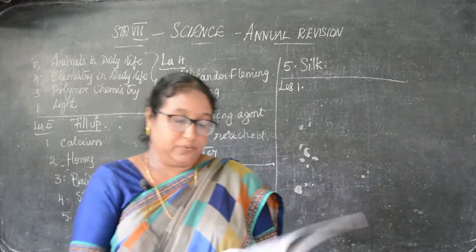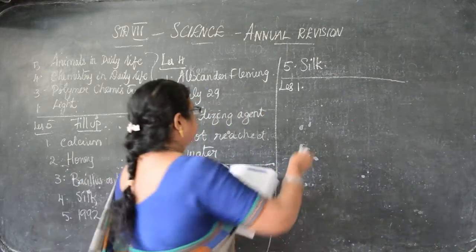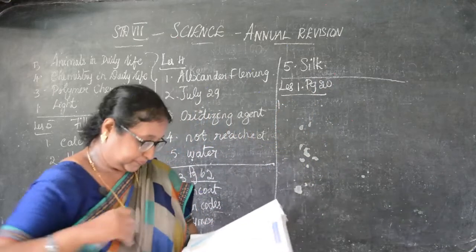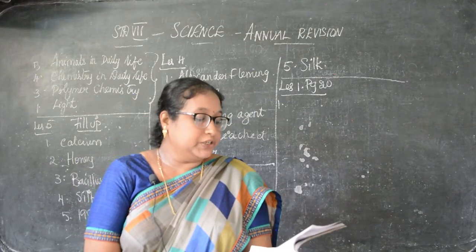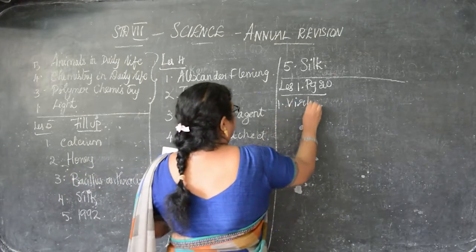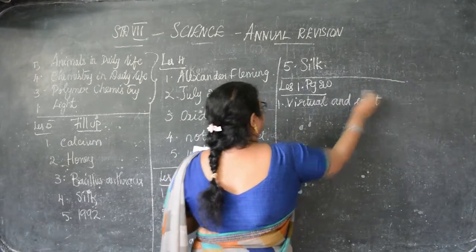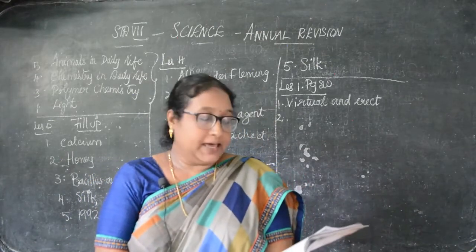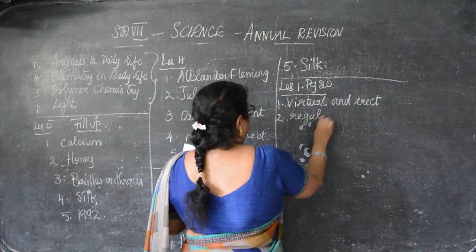So lesson 1 we'll go now. Lesson 1, fill in the blanks, that is page number 20. First one: a plane mirror produces a dash image, that is virtual and erect. Then a dash reflection helps us to see the objects, that is regular.